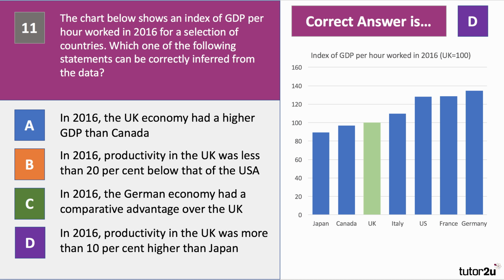It is, and if you think about the data here, the index of the UK is 100. That's the base for the index. The index of our GDP per hour worked in Japan is about 87, 88, but certainly 12, 13% lower than the UK. So it's D. It's not A, because of course this is GDP per hour worked rather than total GDP. We'd need to know how many hours were worked, for example, to be able to work out the level of GDP. And the other two answers are wrong as well.